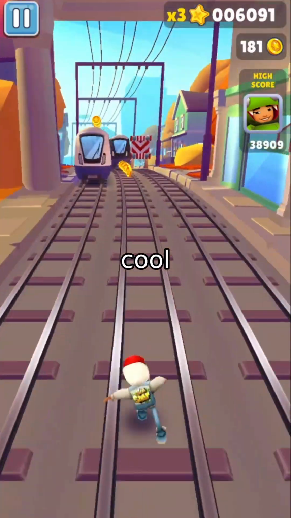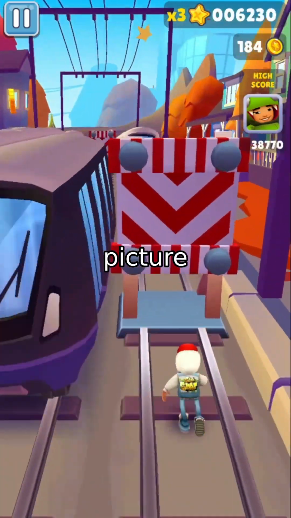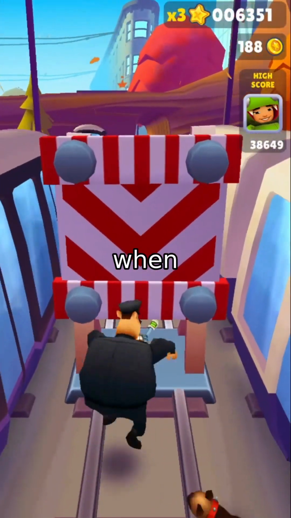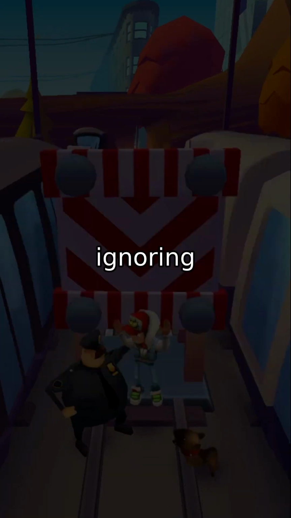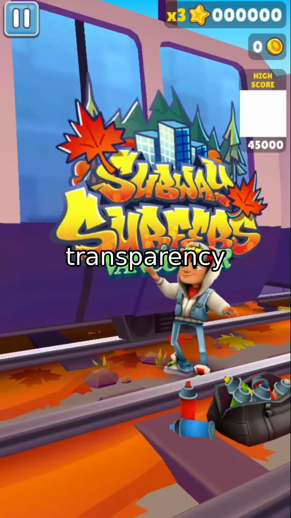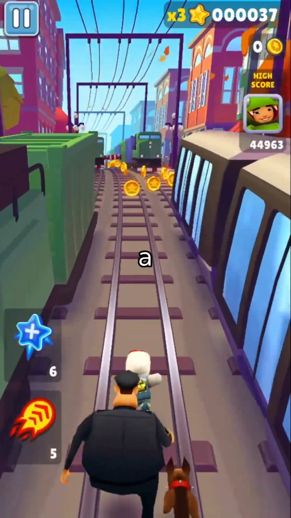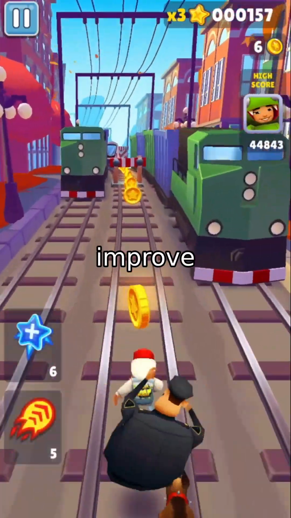And here's where it gets cool: they visualized these activations. Picture a heat map glowing where the model looks when identifying a kite. In one example, the model focused on the tail and thread, ignoring the background. This transparency is huge. It's like giving AI a window into its thinking, helping us trust it and improve it.